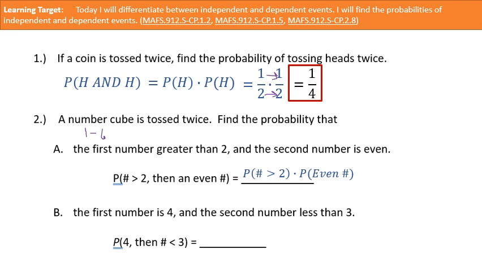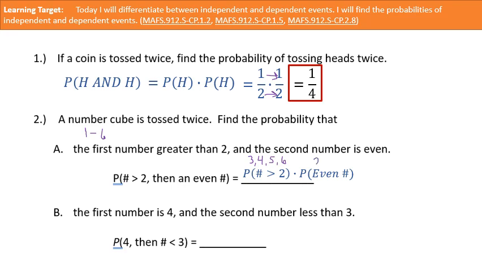Do we count 2? No, we do not. So we could roll a 3, a 4, a 5, or a 6. So there's 1, 2, 3, 4 things that we could roll, which means the probability would be 4/6.